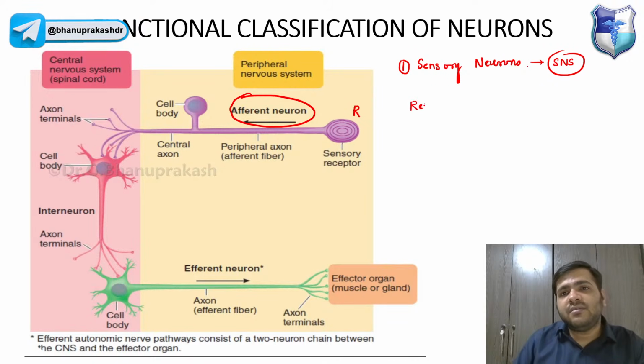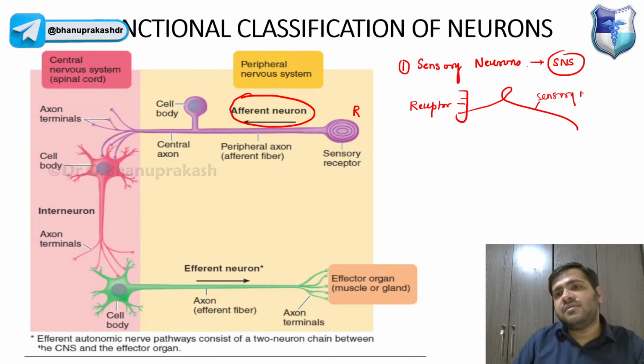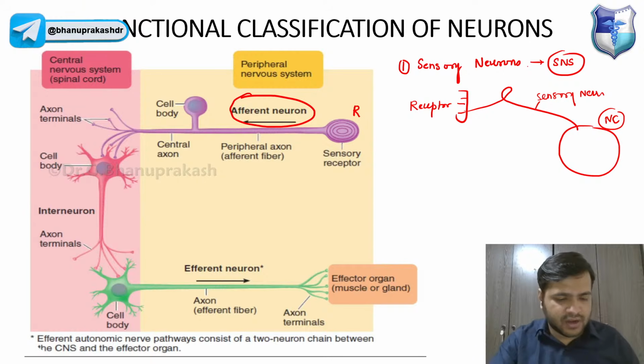We have a receptor. From the receptor, we have the sensory neuron. Where is it going, guys? It is going to the nerve center. There are two nerve centers in our body, the brain and the spinal cord.